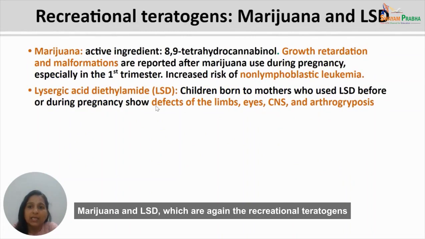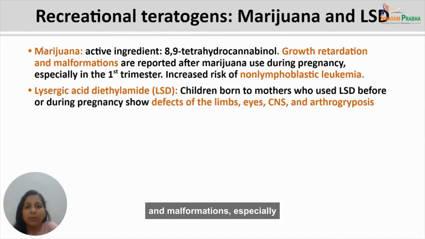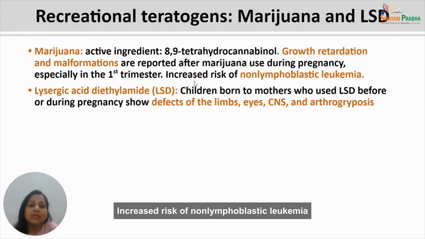Marijuana and LSD are again recreational teratogens. Marijuana's active ingredient is delta-9-tetrahydrocannabinol. And marijuana exposure is linked to growth retardation and malformations, especially if the exposure is there in the first trimester. Increased risk of non-lymphoblastic leukemia is also seen.